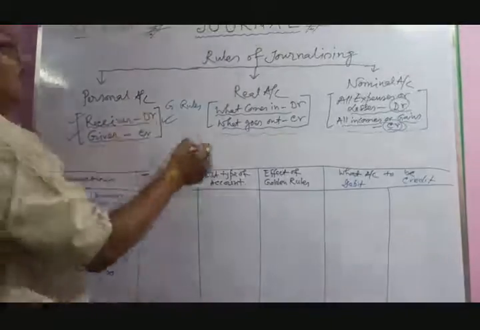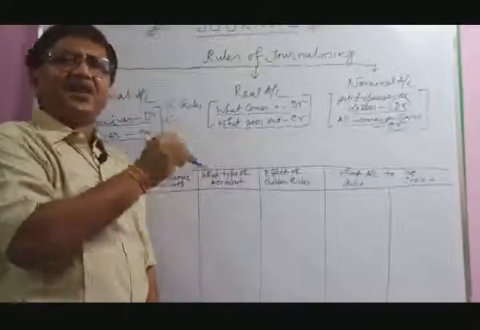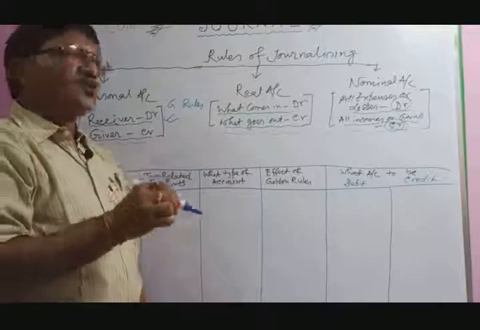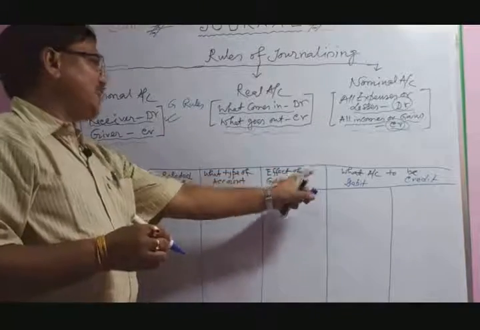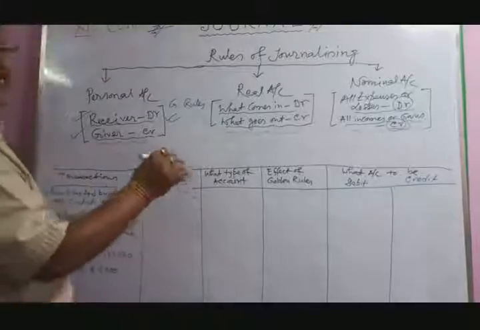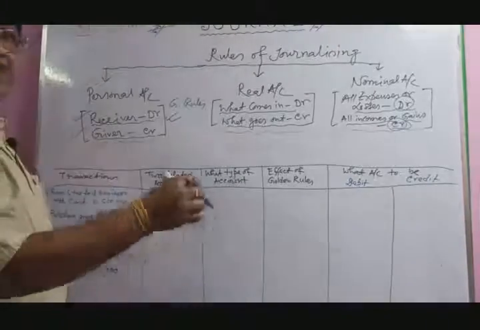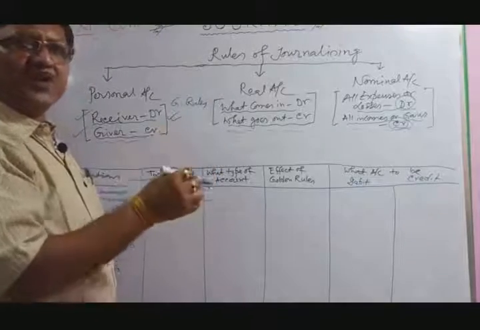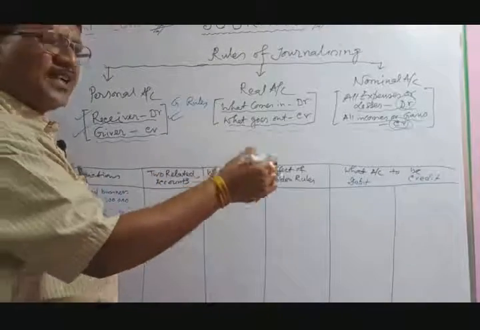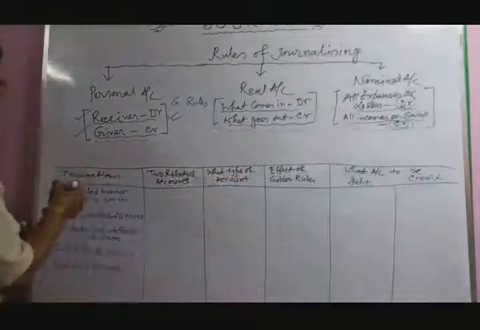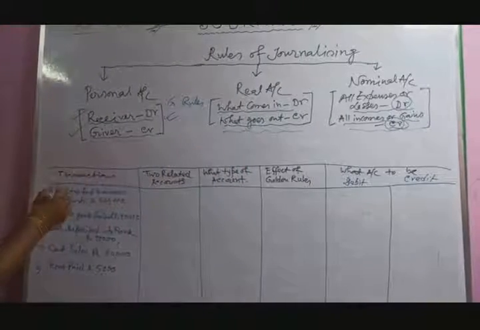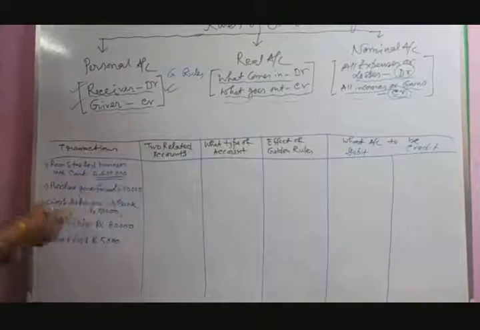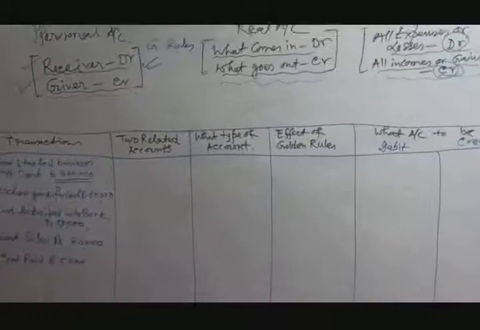Now, before journalizing, you should explain in detail which account is to be debited and which account is to be credited. It should follow the format. You just give a brief history of the transaction. Five examples are given on how to prepare a journal entry, which account to debit, which account to credit. Now let us explain in detail. First transaction: Ram started business with cash rupees 50,000. This is the business transaction.